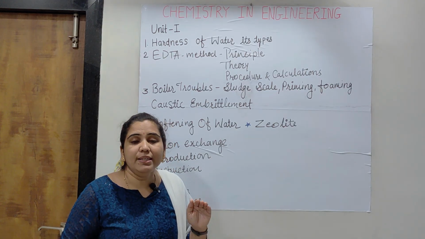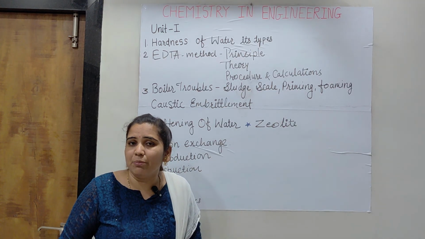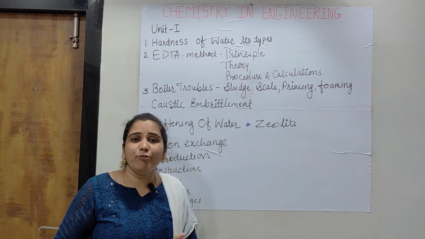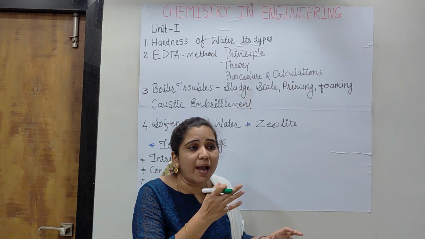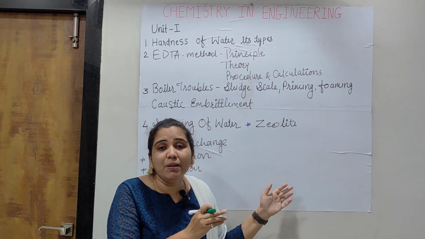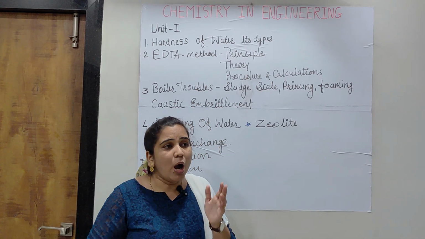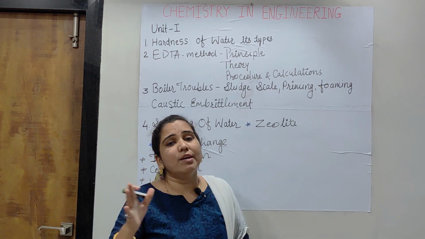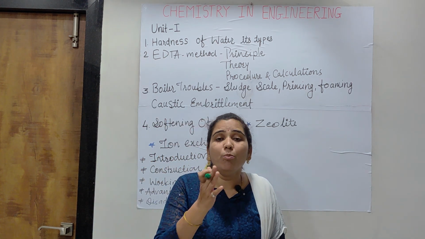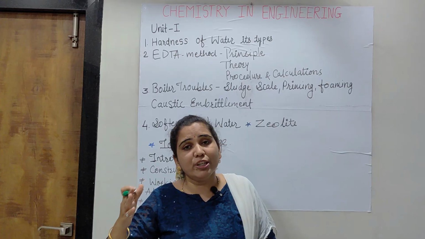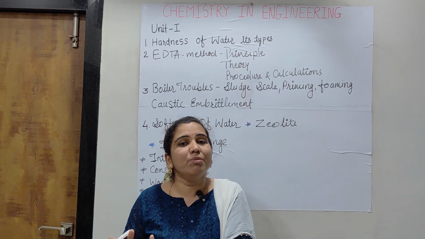With that, when it is asked how temporary hardness can be removed, you will have to write the reaction in which bicarbonate, which is soluble, is converted into carbonate. How calcium bicarbonate is converted into calcium carbonate, and how magnesium bicarbonate is converted ultimately into magnesium carbonate.